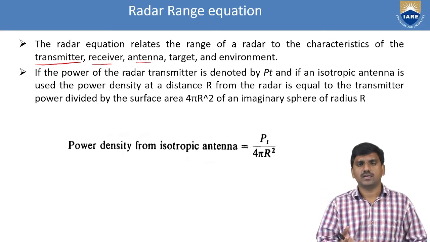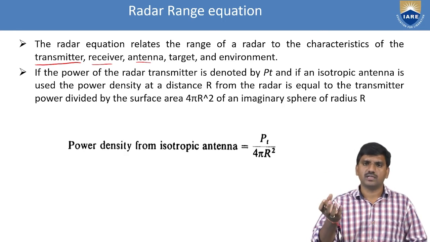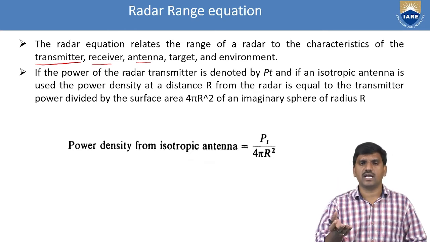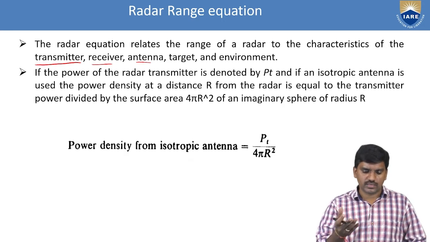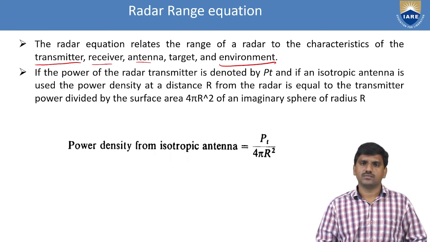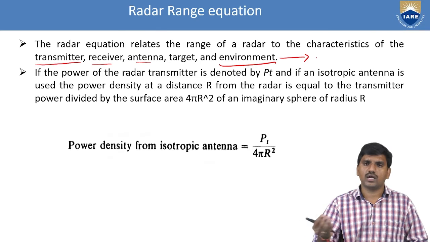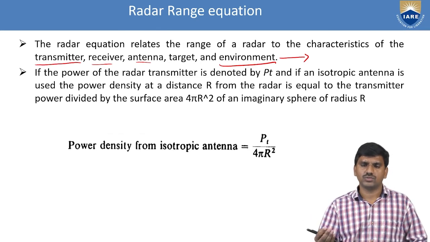Every transmitter has some transmitting power or transmitting gain, some cross section area, and some losses. We have to consider all those parameters: transmitter, receiver, antenna, target and environment. What is the environment? The channel.